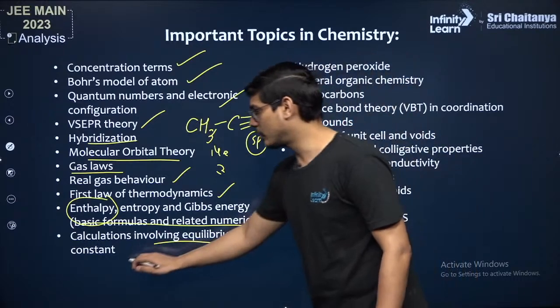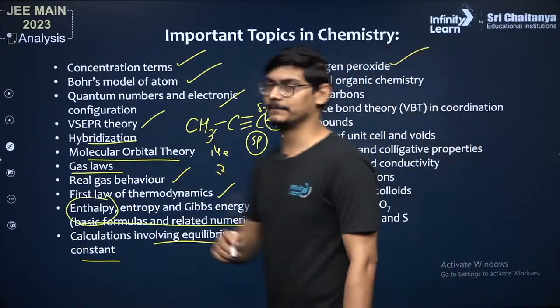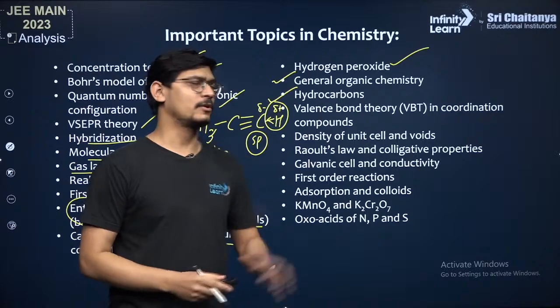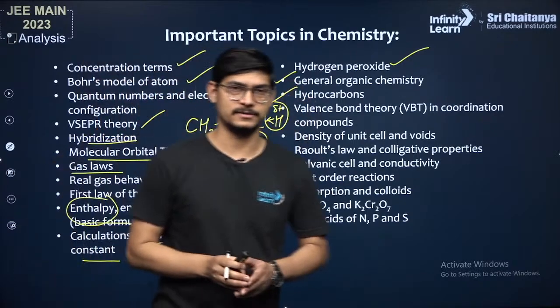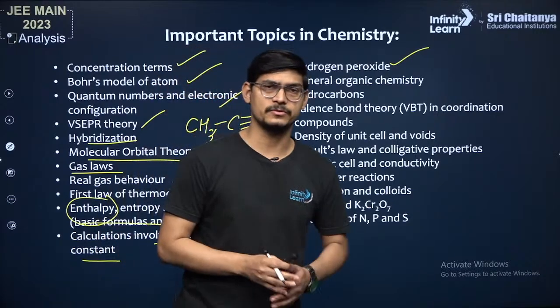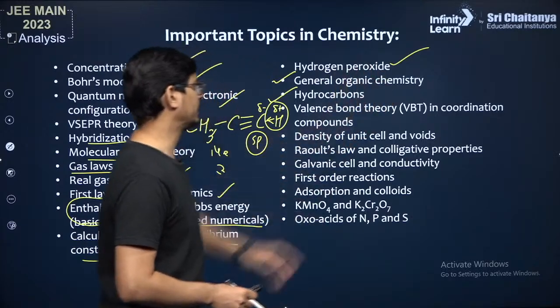Then equilibrium constant वाली calculation, ये भी काफी important है. Hydrogen peroxide, this is one topic from the hydrogen chapter that you must not skip, right? Because from H2O2 many questions are asked based on its reactions, concentration, structure of hydrogen peroxide or preparation. तो ये एक important topic है जो आप लोगों को नहीं छोड़ना है, ठीक है?